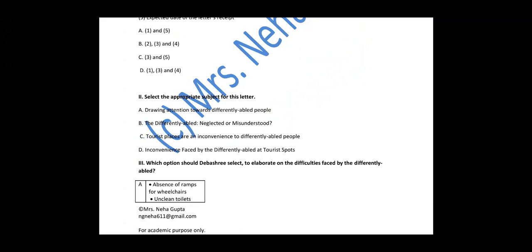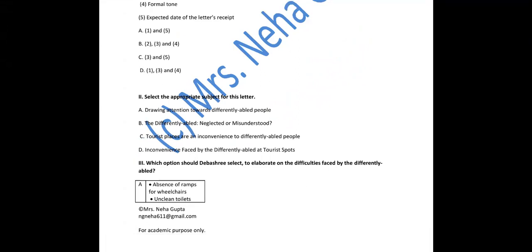Third question says, which option should Debashri select to elaborate on the difficulties faced by the differently able? That means in the body of the letter, what she has to explain about. The first point says, absence of ramps for wheelchair. Definitely, this is an important point that she should include in her letter. Second point, unclean toilets. But unclean toilets are a problem for everybody, not only for differently able people.